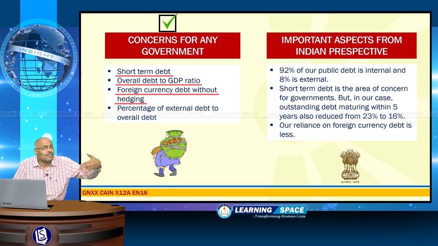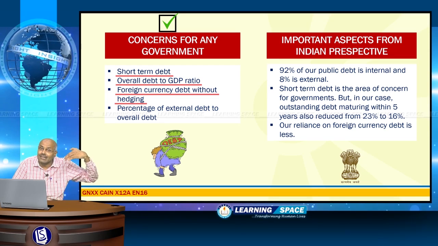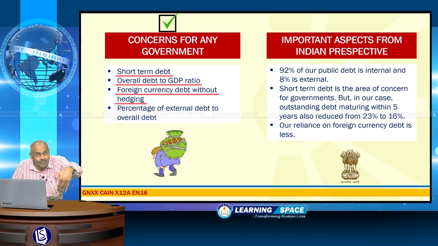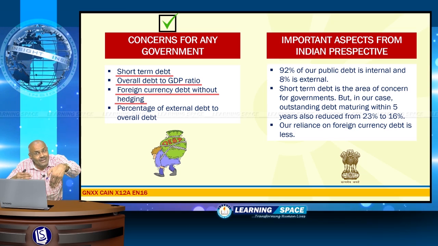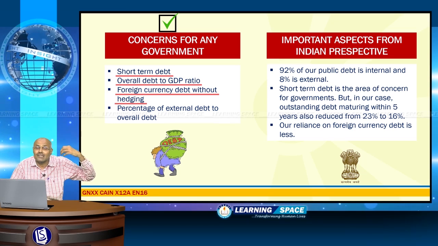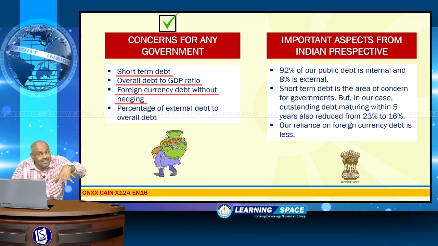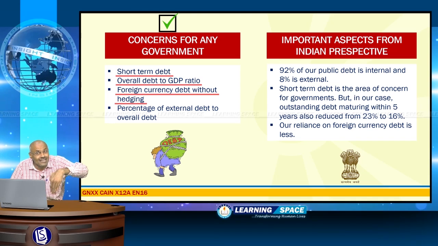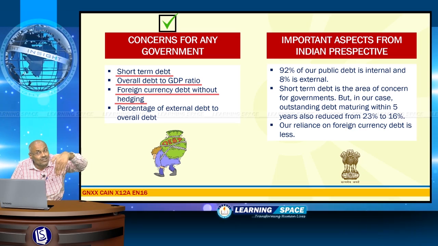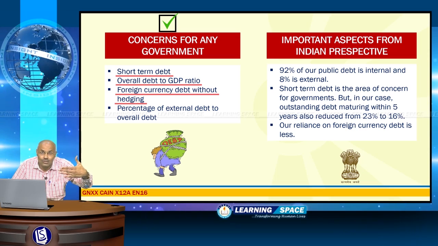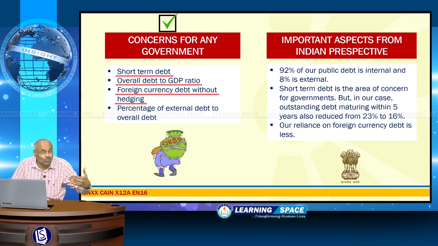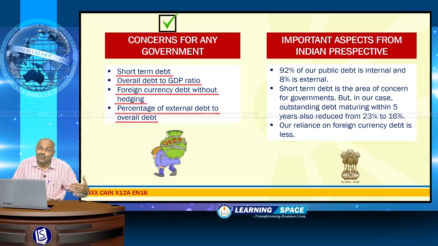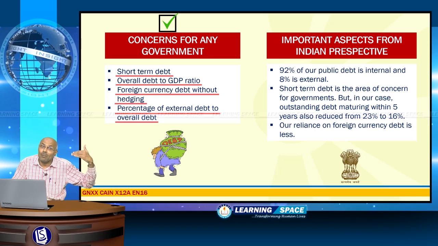You may ask a pertinent question, what is meant by hedging? Here, if we have taken loans in foreign currencies like US dollars or euro, then if our rupee depreciates, what will happen? Then the borrowers have to pay a lot of money for the same debt. To safeguard against depreciation of currency, hedging is used. So foreign currency debt without hedging is more dangerous. Then the percentage of external debt to overall debt is also an important macroeconomic indicator. So these are the indicators if you look at public debt.